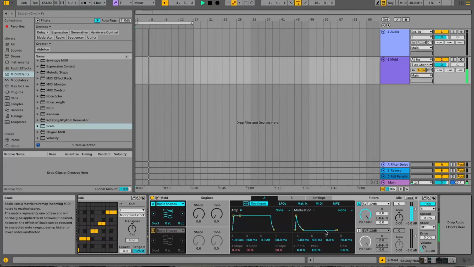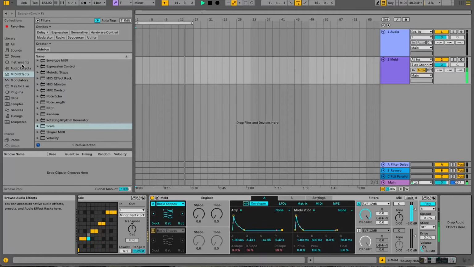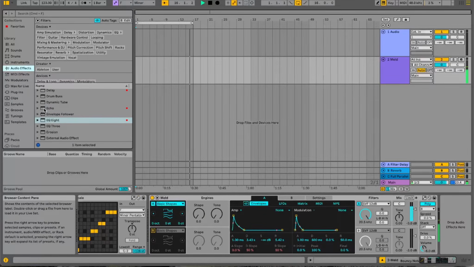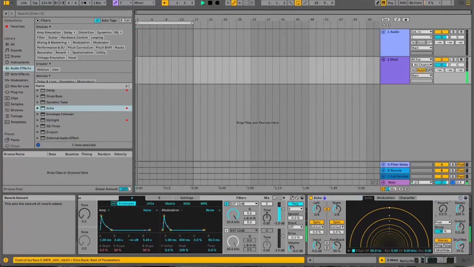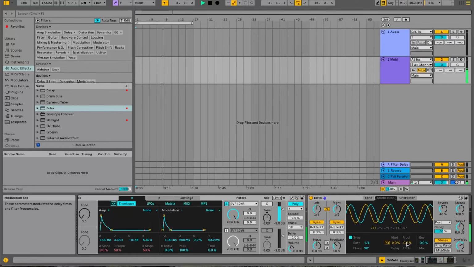Okay, now let's come along to the Meld and alter the amp envelope. Let's go to Audio Effects and put an Echo at the end of there. Turn up the reverb. And then we use the filter. Just turn up the resonance at the low and high end. Go over to modulation.